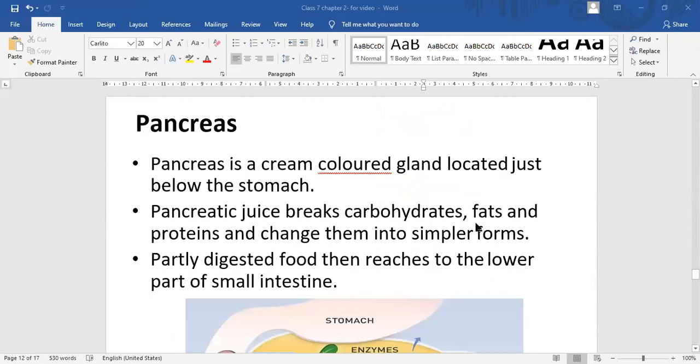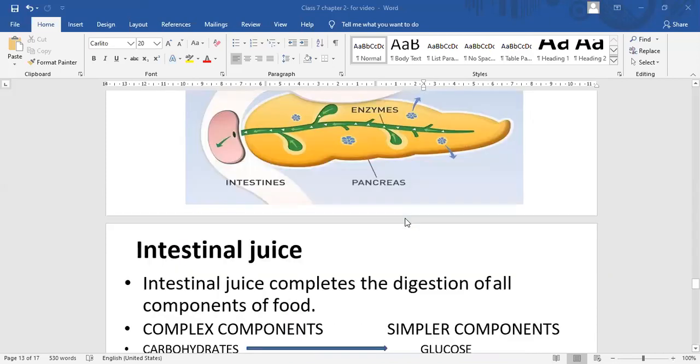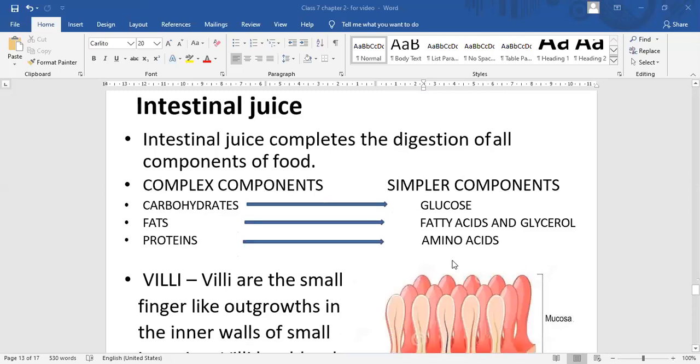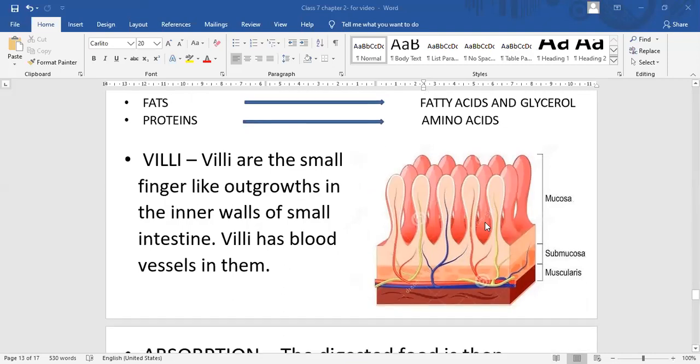Pancreas is a cream-colored gland located just below the stomach. Pancreatic juices break carbohydrates, fats, and proteins and change them into simpler forms. Carbohydrate converts into glucose, fats convert into fatty acids and glycerol, and protein converts into amino acids. Partly digested food then reaches the lower part of the small intestine. Intestinal juices complete the digestion of all components of food. You can see the villi are small finger-like outgrowths in the inner wall of the small intestine, which increase the surface area, and villi have blood vessels in them.